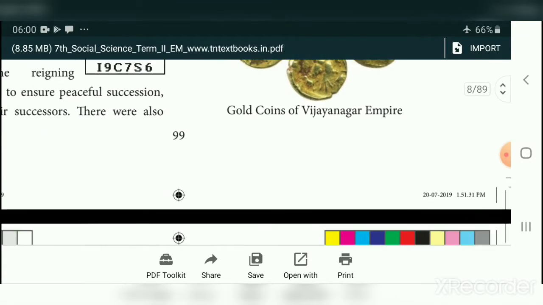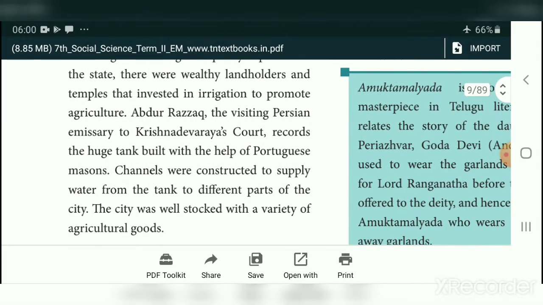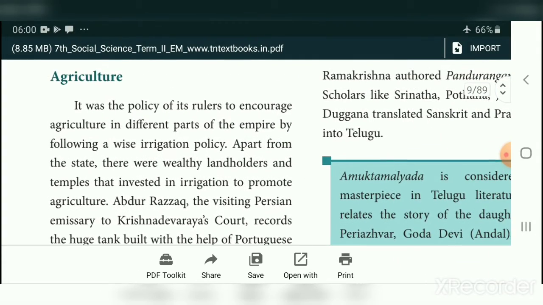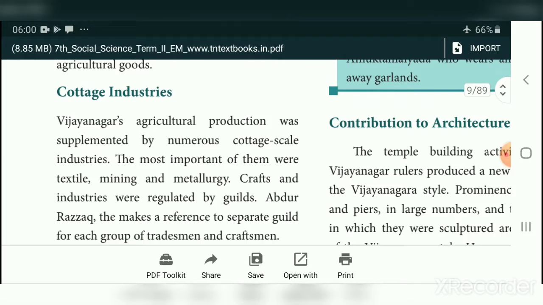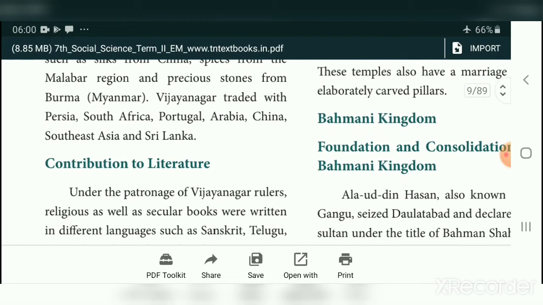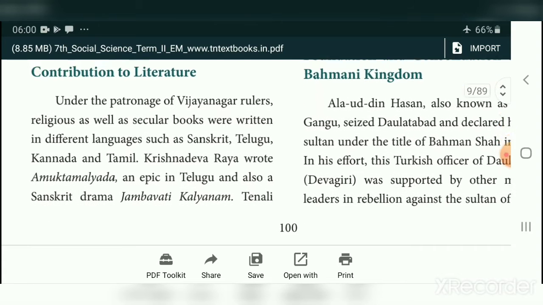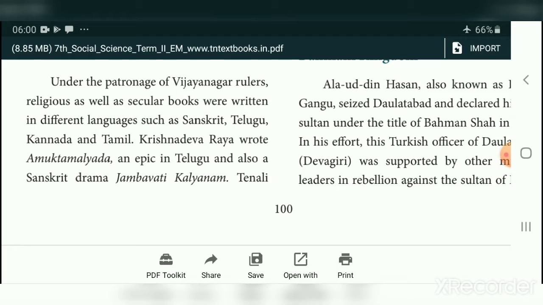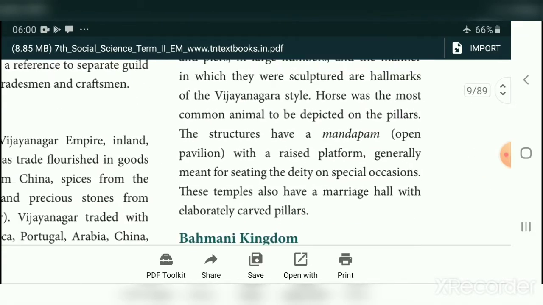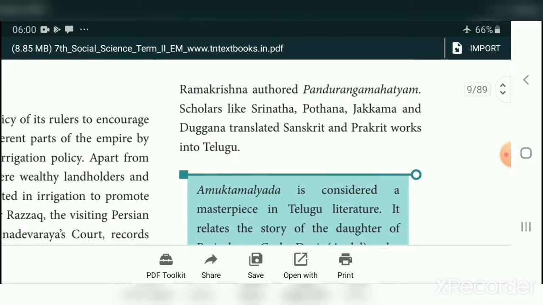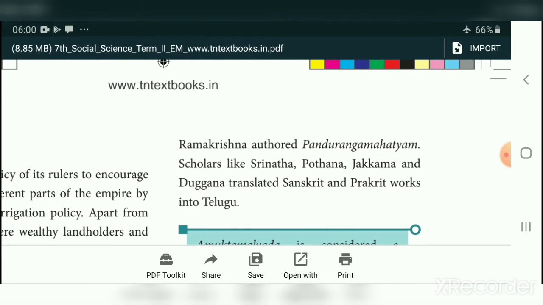You see this one. And their main occupation was agriculture. And regarding literature, many books were written during this period. Particularly Krishnadevaraya personally wrote Amuktamalyada and Jambavati Kalyanam. And Tenali Rama also wrote Panduranga Mahatmyam.